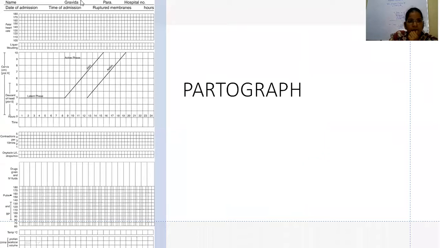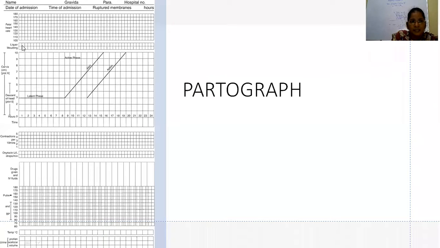So for your understanding, this is the partogram. It has 8 components. The first column, as you can see, has the name of the patient, the gravida. Suppose the patient is second gravida, gravida 2. The patient has already one live birth, para 1, the hospital number, the date and time of admission. If the patient is admitted with rupture of membranes, you have to write down since how many hours the patient is leaking. That is the first column. Next, the second column is fetal heart rate.